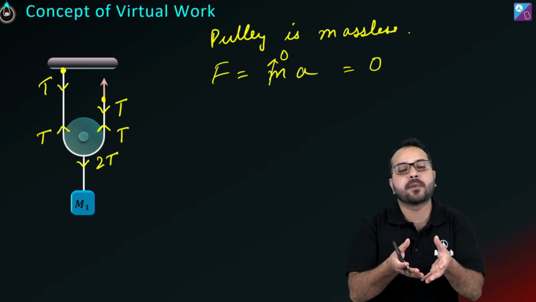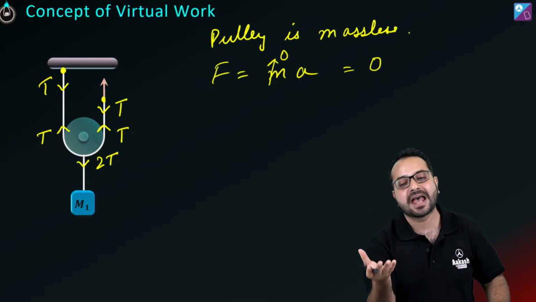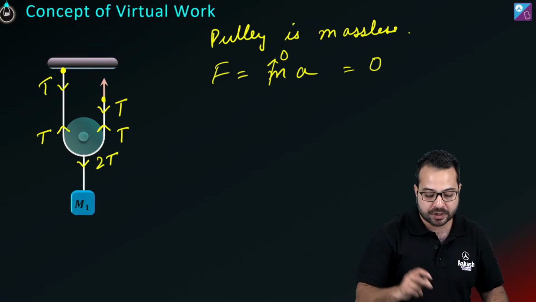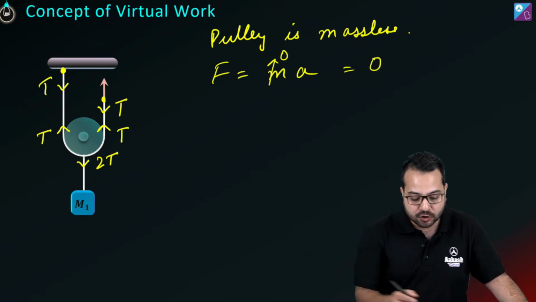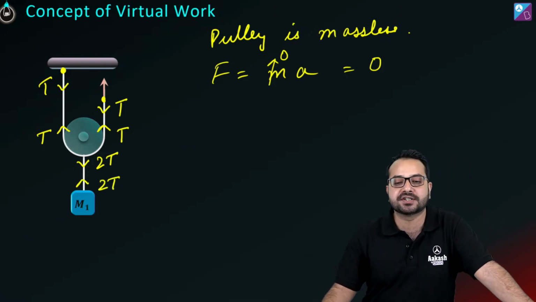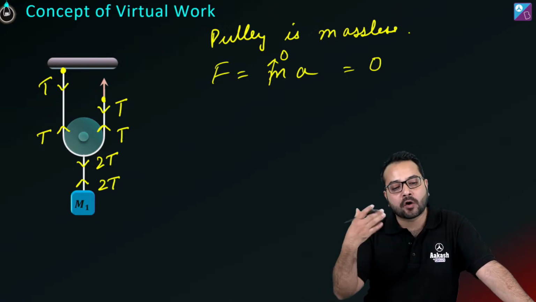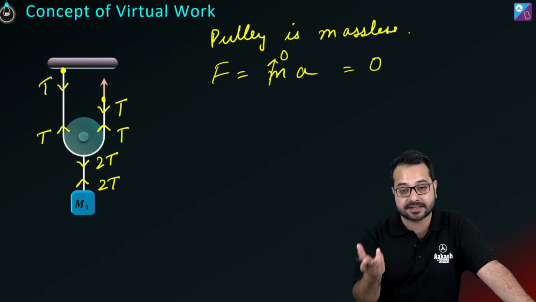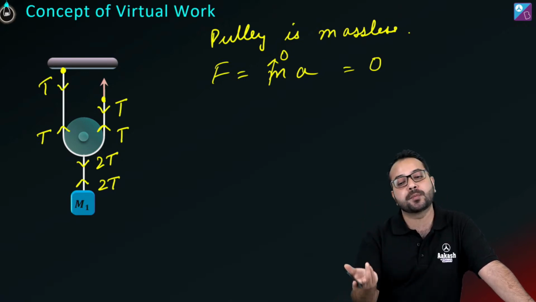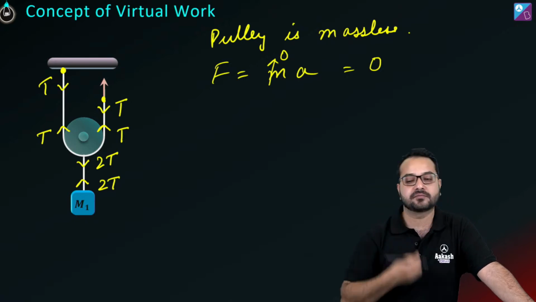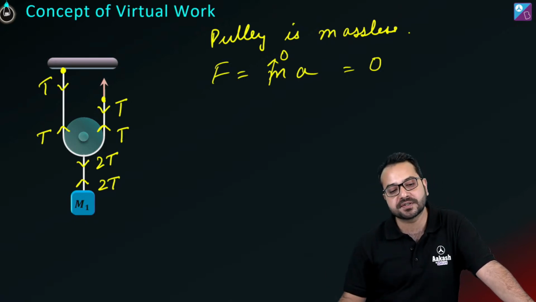So, whenever you have a massless pulley, the net force on it has to be equal to 0. So, if T and T are acting upwards, 2T is going to act downwards. So, on this block, 2T is going to act upwards. Okay? And we are obviously assuming that the string is massless, so tension everywhere is going to be the same. And because the pulley is also massless, the net force on the pulley is also going to be 0.